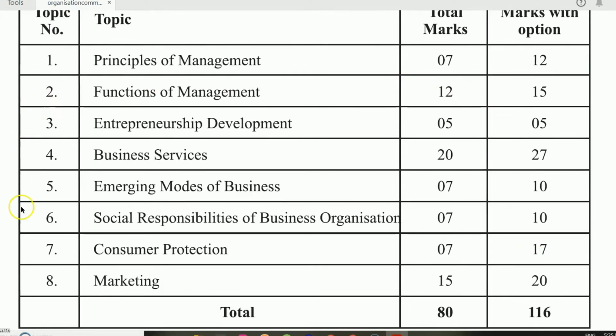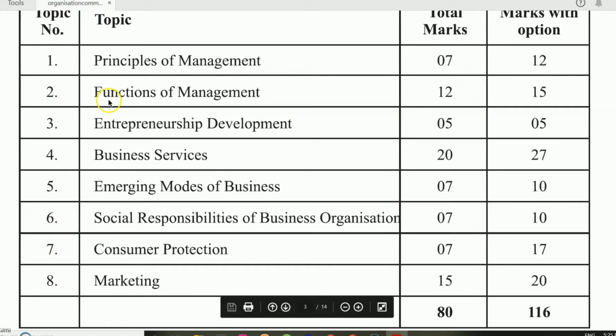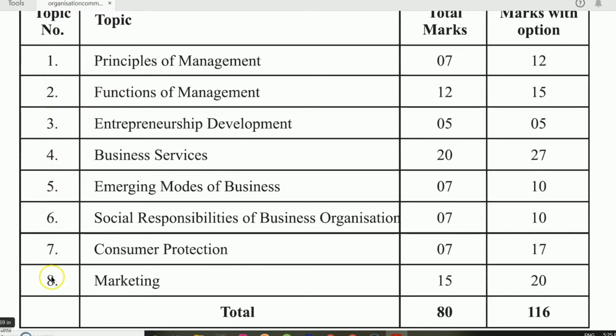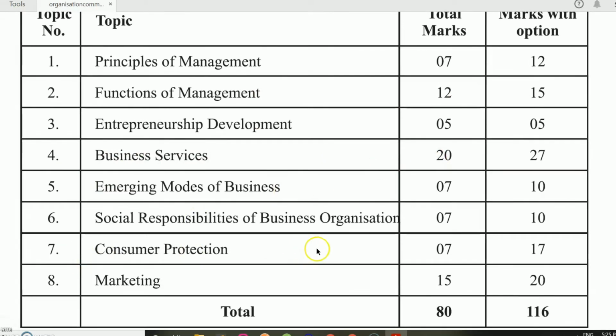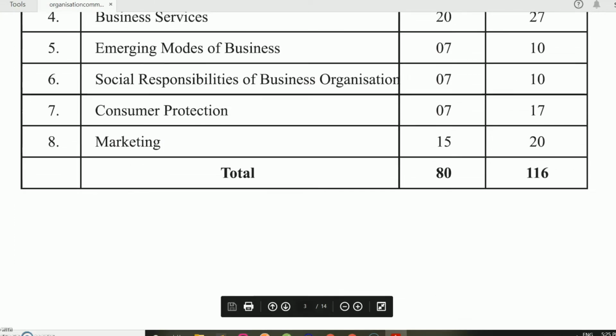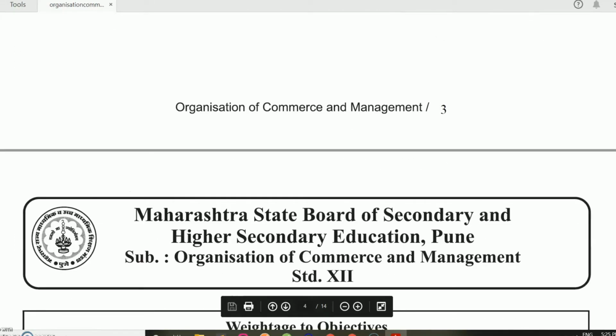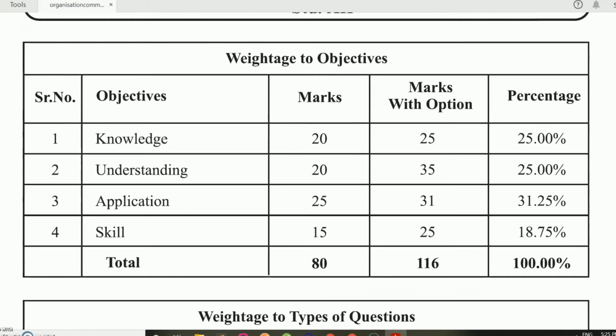By seeing this marks distribution, you can clearly identify that chapter number 2, 4 and 8 are very important chapters because they carry higher marks, like Function of Management carries 12 marks, fourth, Business Services carries 20 marks and Marketing chapter carries 15 marks. Okay, now we will see how your paper will come in board exam.